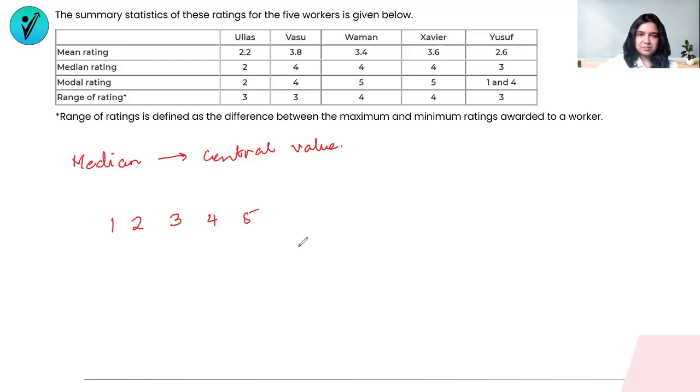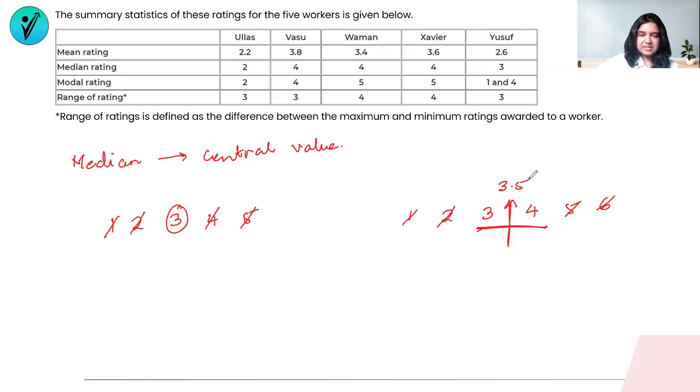The median is the central number. So I can try and just eliminate these numbers, and whatever stays in the center, that's going to be my median. Okay, now here, the median was one of the values. Against this lineup, if I have another lineup which has 1, 2, 3, 4, 5, and 6, I'm trying to figure out which number comes in the middle. I'm cutting off one number from the left and one number from the right. And now there is no middle number, but there are 2 numbers that stay in the middle. In that case, the median will be the middle number of these 2 numbers, which is nothing but 3.5.